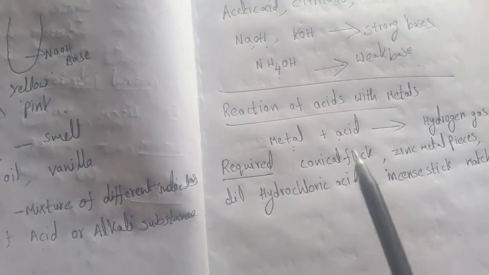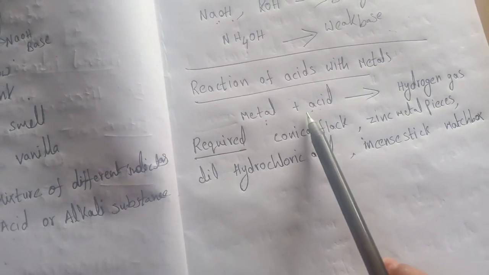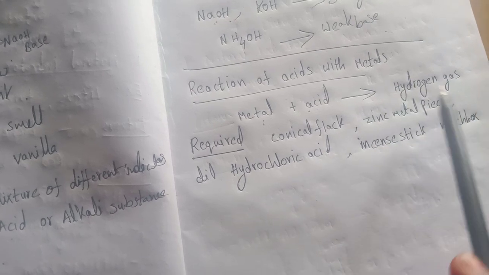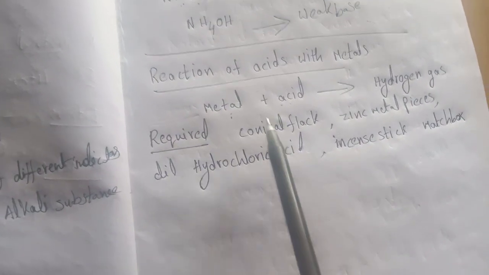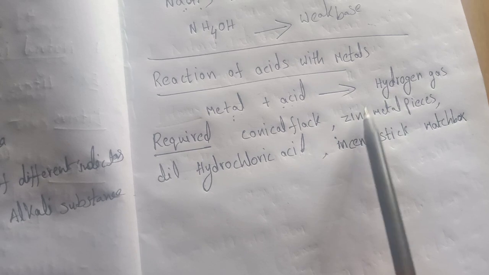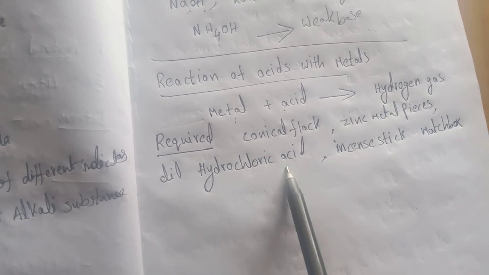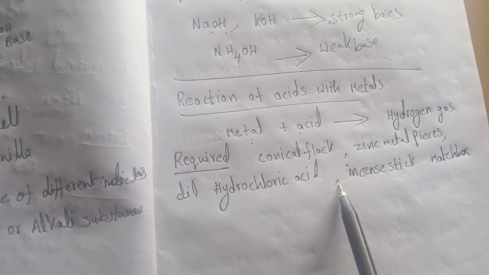To prove that metal on reaction with acid releases hydrogen gas, the materials required are a conical flask, zinc metal pieces, diluted hydrochloric acid, incense stick (agarbatti stick), and matchbox.